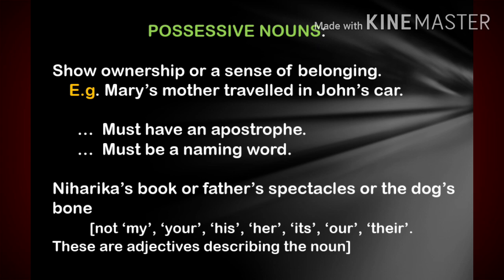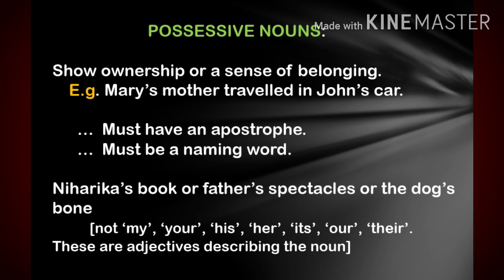Possessive noun. You must have heard this very often, that some child is possessive about a sibling or his parents or even his toys. But be very careful when you are studying this part, as we have possessive noun, possessive adjective, and possessive pronoun that will follow later, and everything will be very confusing. All will look similar because it shows possessiveness. But to understand possessive noun, you have to add these two rules. One is it should have an apostrophe, and second is it should be a naming word.